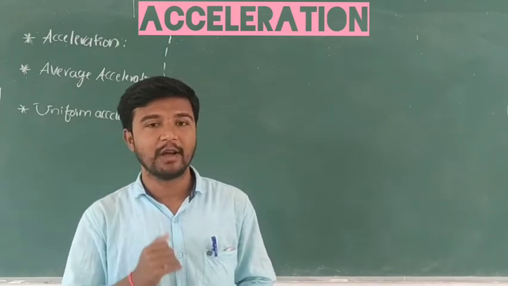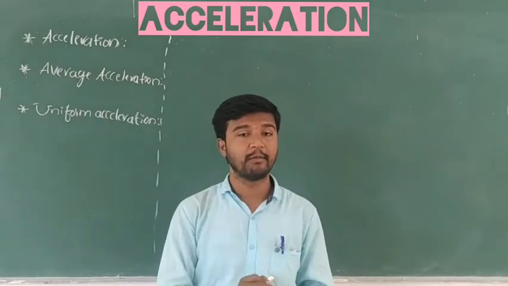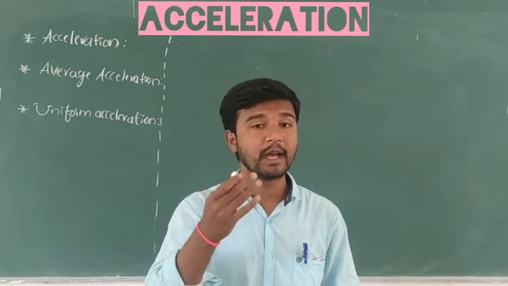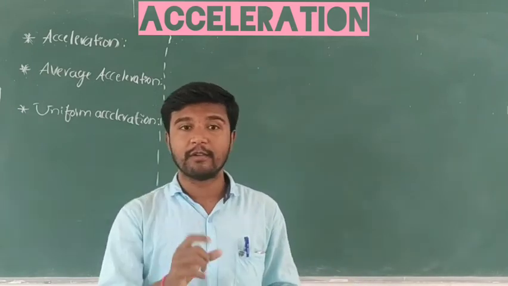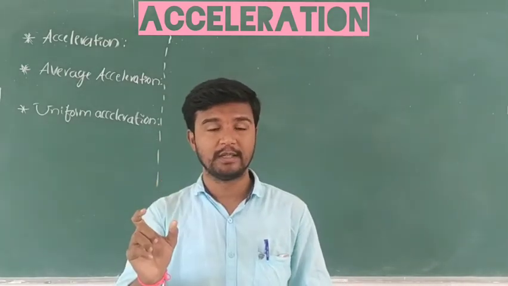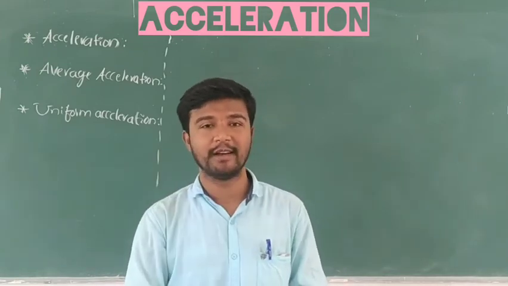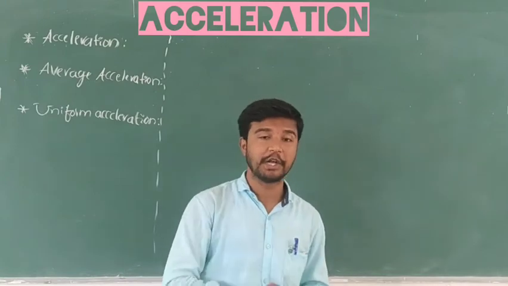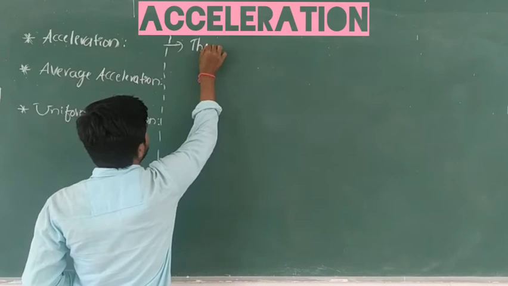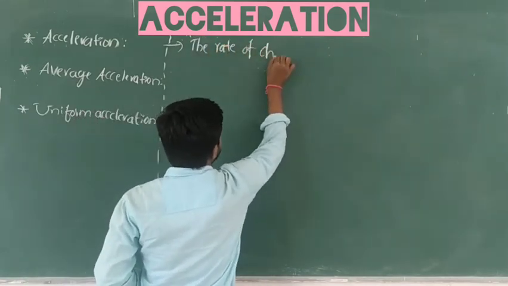Okay, so now we have to go through the definition of acceleration. Acceleration of a body is the rate of change of velocity. Clear? Listen carefully, the rate of change of velocity of a body with respect to time taken is known as the acceleration of a body. So I will write here: the rate of change of velocity.